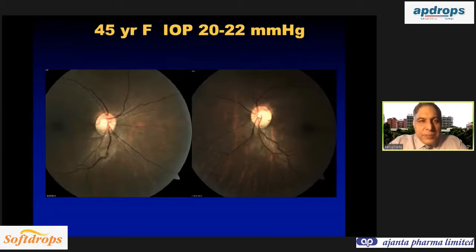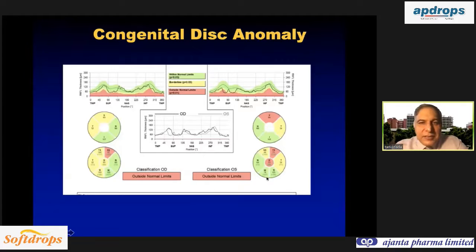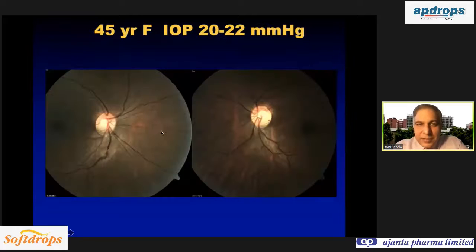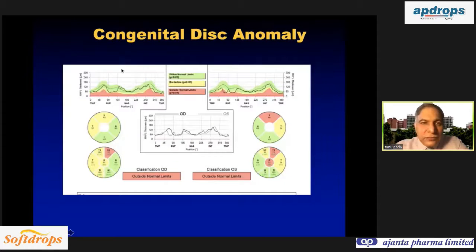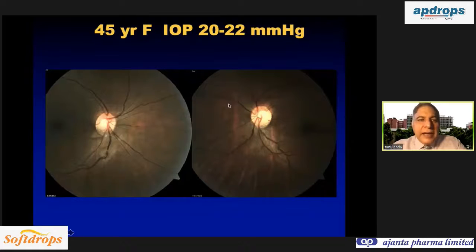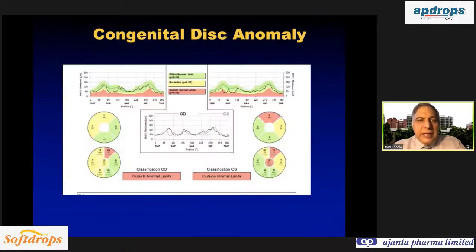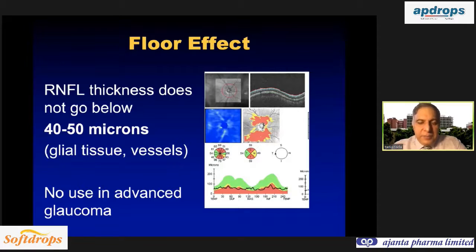So coming to some examples now, this is a 45-year-old lady, IOP of 20 and 22, and she was sent to my OPD for a second opinion because she was started on therapy because of the abnormal OCT. Now remember, this is a congenital disc anomaly. So this is outside the normative database of the OCT. So this is a false positive OCT scan, and the patient has got absolutely healthy disc, no glaucoma, normal visual fields, and you do not need to start any therapy.